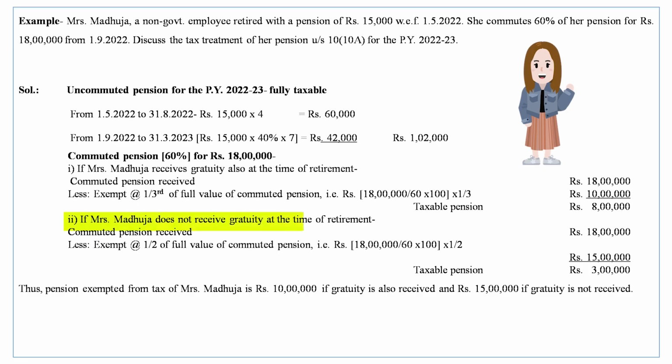Accordingly, if Mrs. Madhuja receives gratuity, 1/3 will be exempt. If she does not receive gratuity, it will be exempt up to half. In that case, it will be 15 lakh. So 18 lakh divided by 60 into 100 into half, that is 15 lakh, is exempt, and out of 18 lakh, 3 lakh is taxable pension. Thus, pension exempted from tax for Mrs. Madhuja is 10 lakh if she received gratuity and 15 lakh if gratuity is not received.